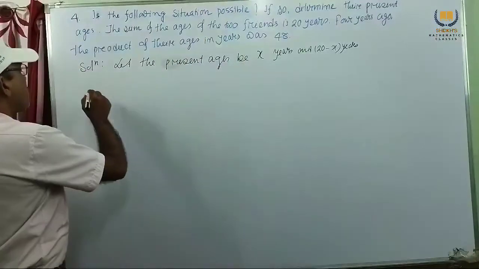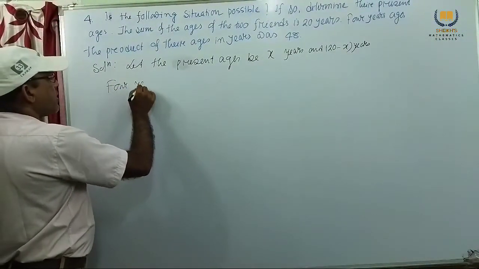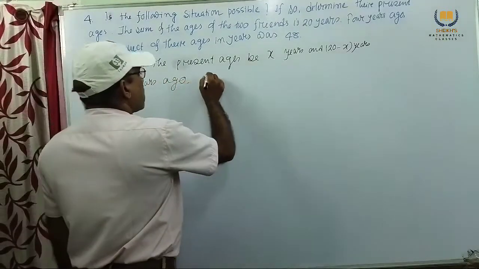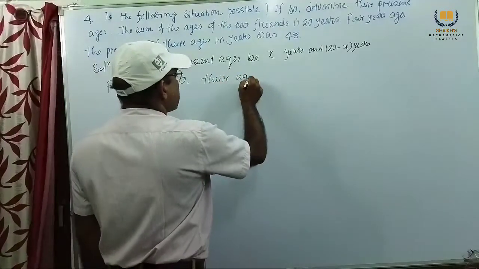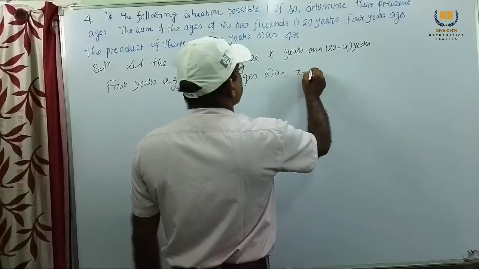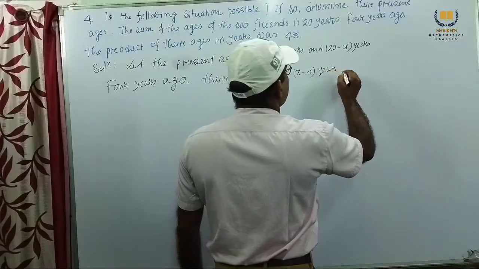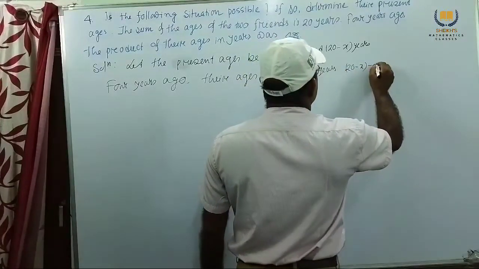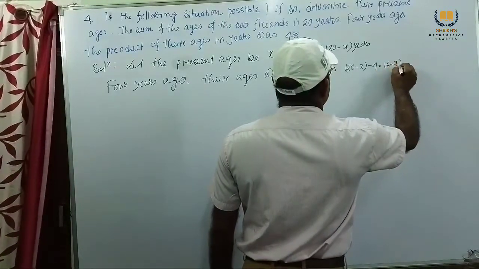4 years ago, their ages were x minus 4 years and 20 minus x minus 4 equal to 16 minus x years.